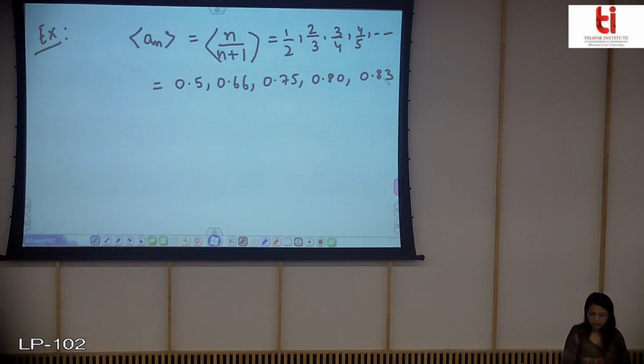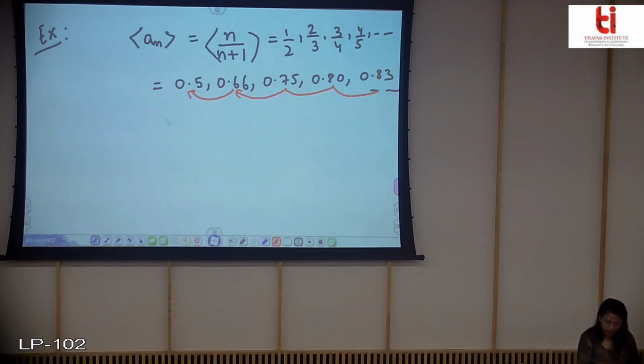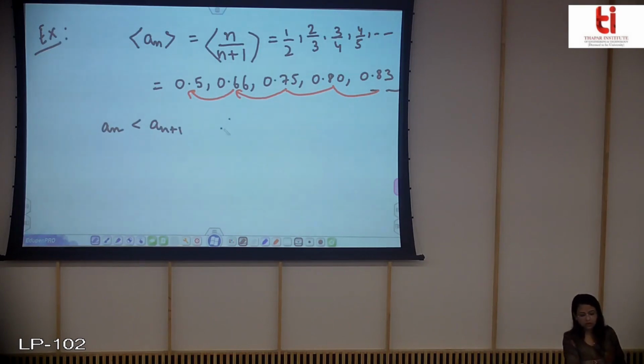Now clearly you can see that this number is less than this and this number is less than this, and this follows for every other number. So you can say that an is less than an plus 1. Therefore, this sequence is non-decreasing.